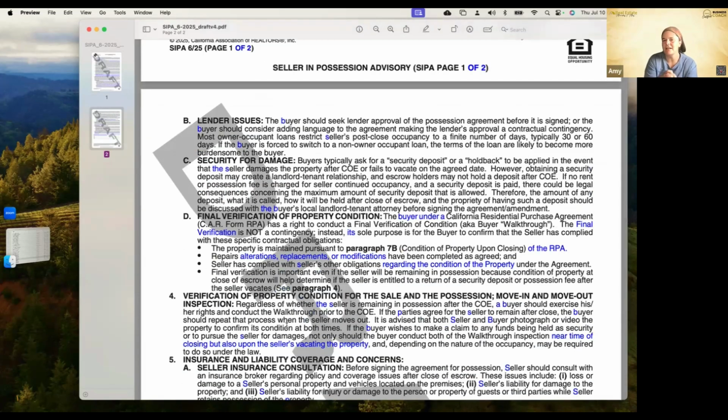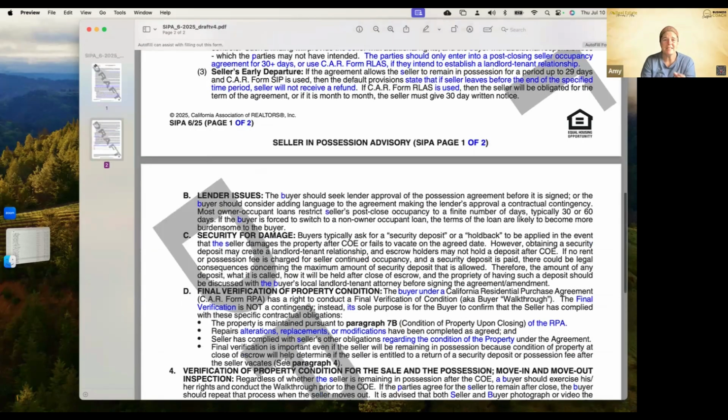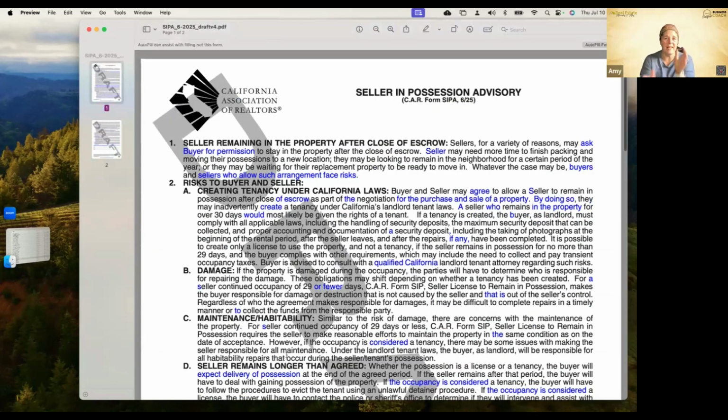We'll cover this probably in August in its entirety when we talk about our buyer forms, our seller forms. We may talk about it this month as well as part of buyer forms. So I do recommend, this is a new one, that you read this form, and it should go out with any SIP form or your RLAS. So it's either your seller in possession after the close of escrow, which goes up to 29 days, or your RLAS, your residential lease after sale, which is 30 days plus. Okay, so this is your SIPA form, new form.